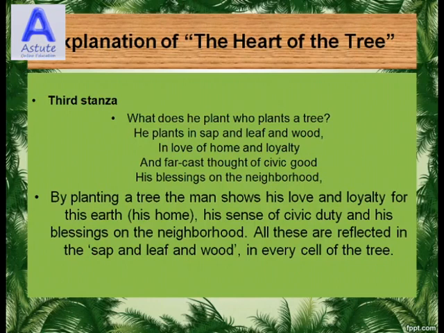By planting a tree, the man shows his love and loyalty for this earth, that is, his home, his sense of civic duty, and his blessings on the neighborhood.